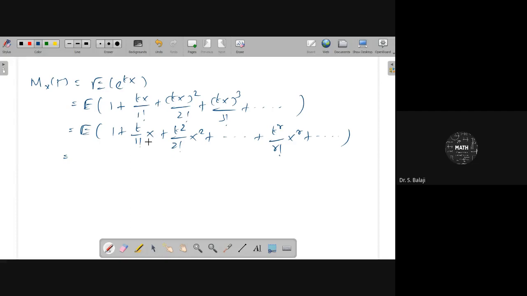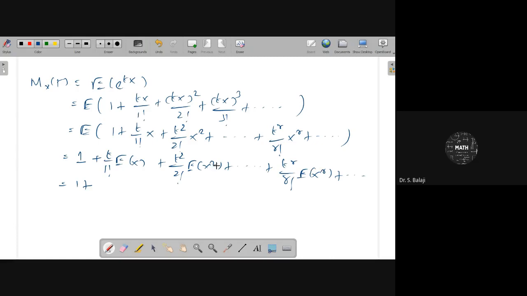Now you operate expectation on this whole expression. Already you know that the expectation of a constant is the constant, therefore this will be 1 only. But x is the only random variable; t is a parameter. Therefore, you can operate expectation only on the random variable. So we get t square by 2 factorial E of x square, plus etc., and t power r by r factorial E of x power r, plus etc. Already you know by the previous definition that E of x power r is nothing but mu dash r, the rth moment about the origin, here origin 0.